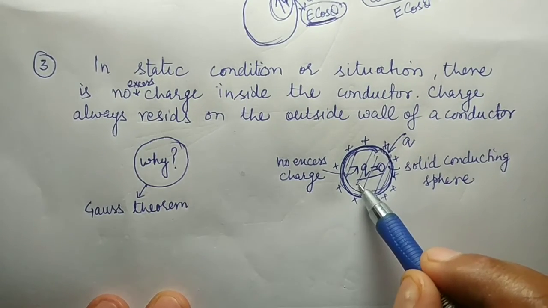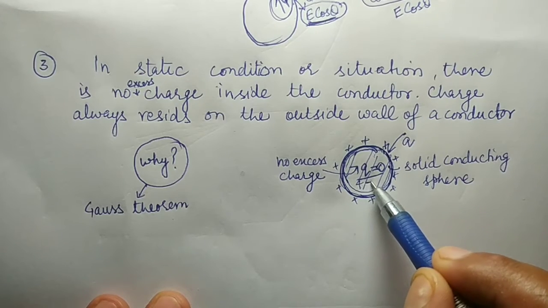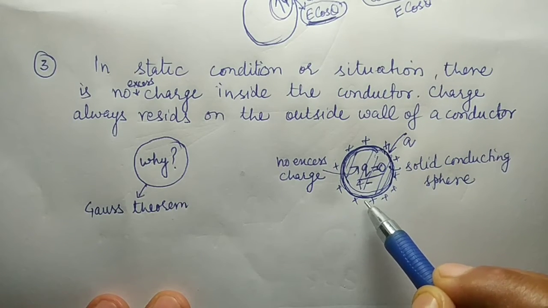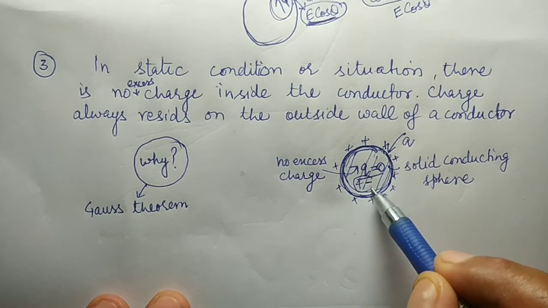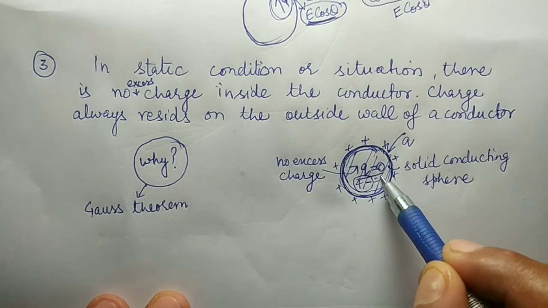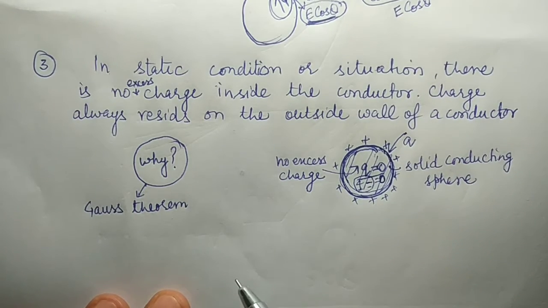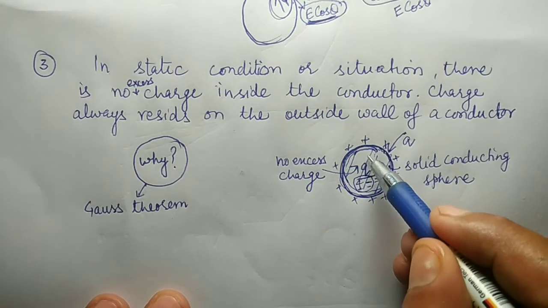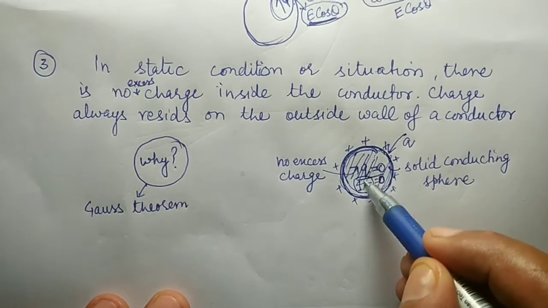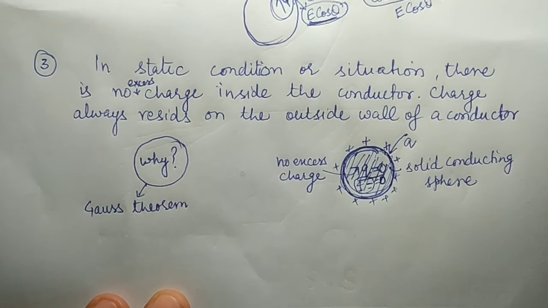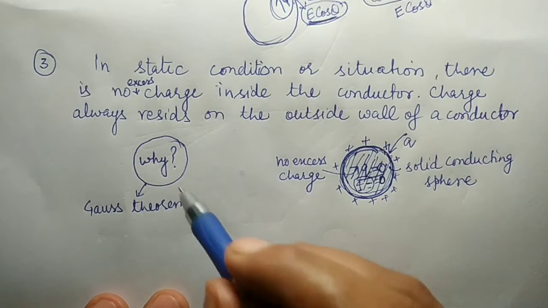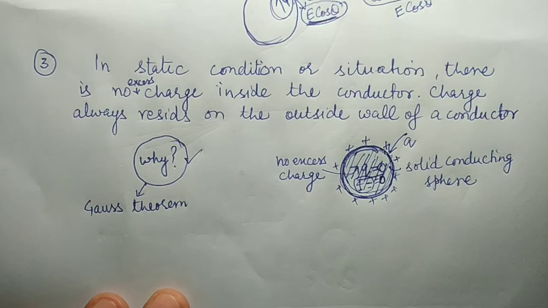चार्ज विल बी देयर, पॉजिटिव चार्ज विल बी देयर, नेगेटिव चार्ज विल बी देयर, but the sum of the charge, the total sum, will be equal to 0. Meaning to say that there is no excess positive or excess negative charge, or you can say that the resultant charge inside a conductor is always equal to 0. Question arises, why is the charge inside a conductor 0?